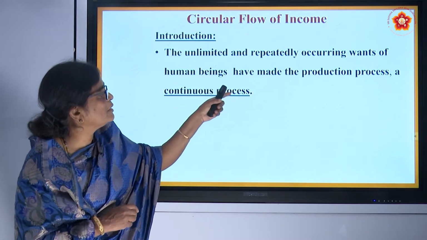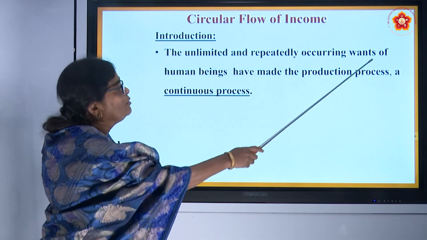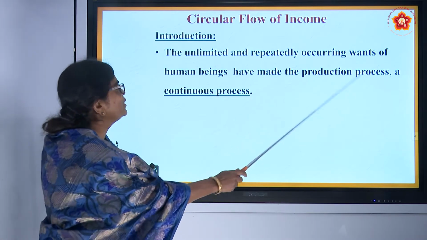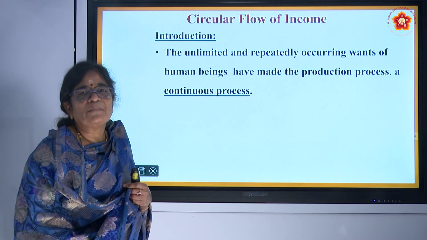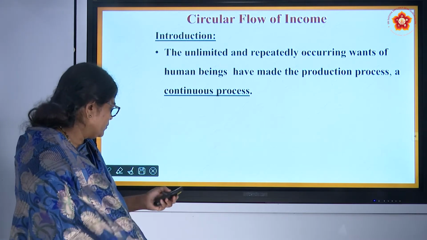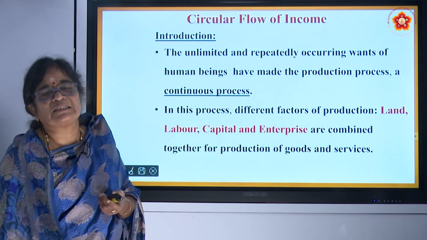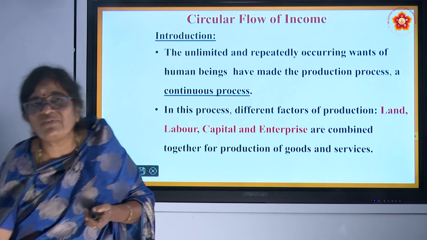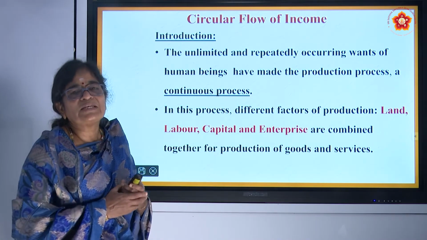Therefore, the unlimited and repeatedly occurring wants of human beings made the production process a continuous process, because production is repeatedly going on. What do we need for production, as we have already discussed under microeconomics? We need factors of production. What are the factors of production?